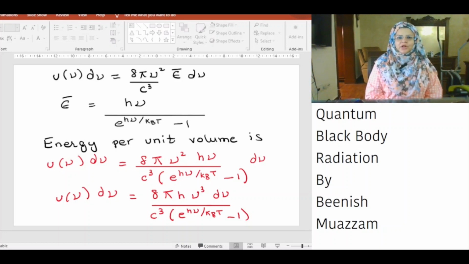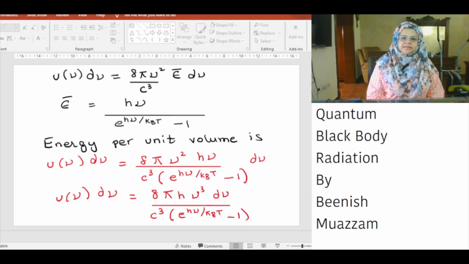Energy per unit volume per unit frequency is equal to u nu d nu is equal to 8 pi nu square E bar divided by c cube d nu. E bar is equal to h nu divided by [exponential h nu over k_B T minus 1]. h is Planck constant, nu is the frequency, k_B is the Boltzmann constant, T is the temperature, c is the speed of light, and pi is 3.14.